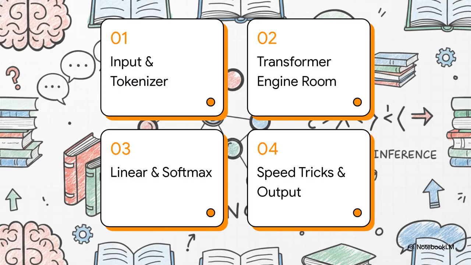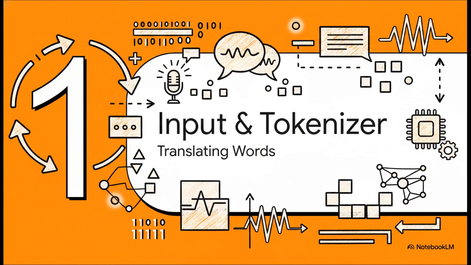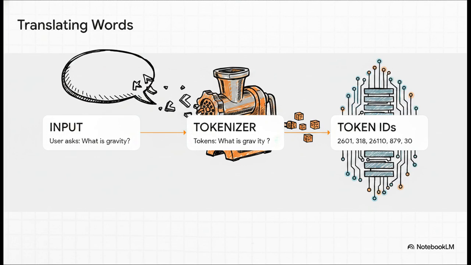To make this super easy to follow, we've broken this explainer down into 4 logical phases: translating words into numbers, diving into the transformer engine room, predicting the next token, and finally, the speed tricks and output that make it all happen in real time. All right, phase 1, translating words into numbers. So before an AI can actually do anything, it has to convert our human language into a format it can process. And that all kicks off with the input and the tokenizer.